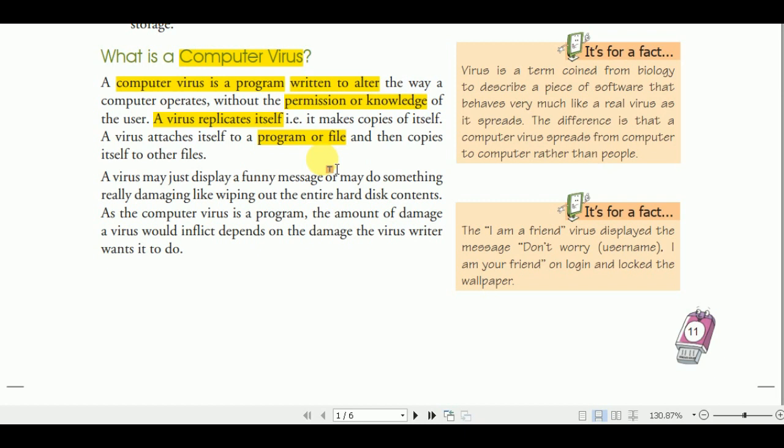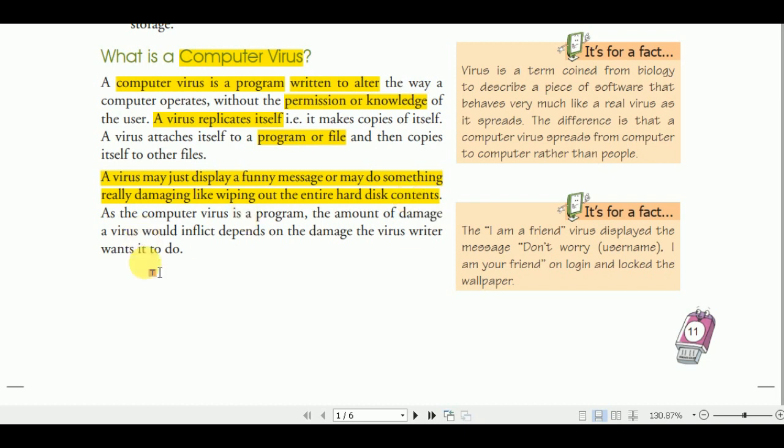A virus may just display a funny message or may do something really damaging, like wiping out the entire hard disk content. Okay, this is the important thing. It means a virus has the ability to damage your complete computer, because all our data are stored in the hard disk.